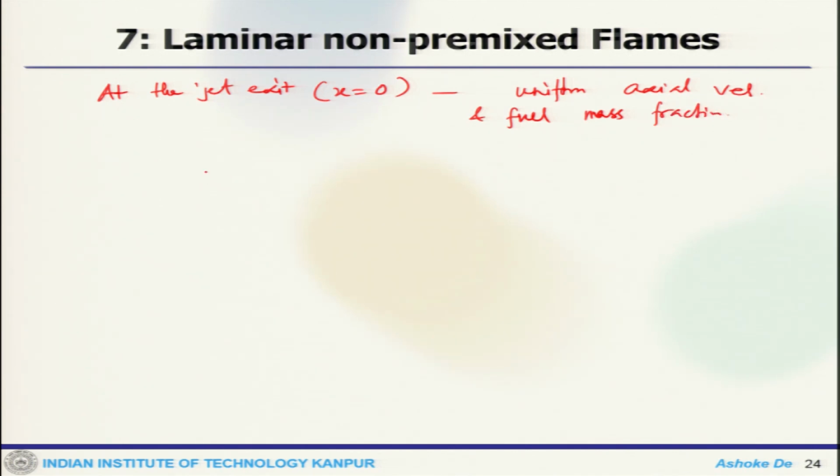So, what you get is Vx for r less than R at x equals 0 is V exit, and Vx for r greater than R is 0.